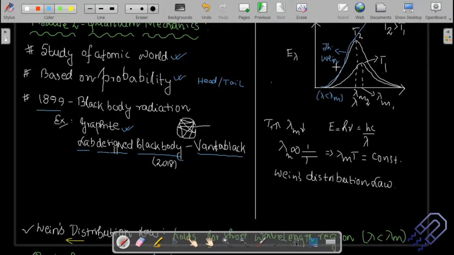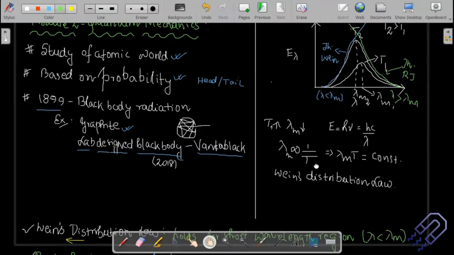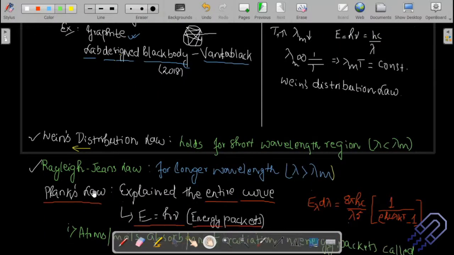Then came Rayleigh and Jeans, another set of scientists, and they gave an expression for this part. This is again theoretical, and was given by Rayleigh and Jeans. Here it agreed with the other side of the peak. So this explained this partially, and that explained that partially, but the entire curve was not explained by any of the laws. The Rayleigh-Jeans law was valid for longer wavelengths.